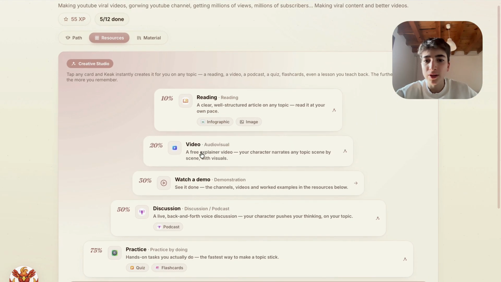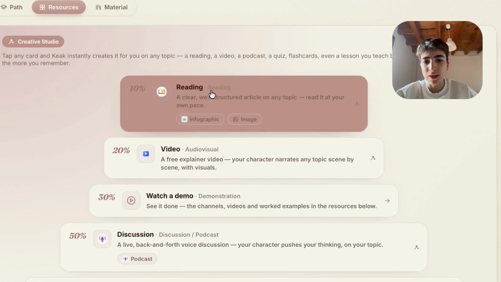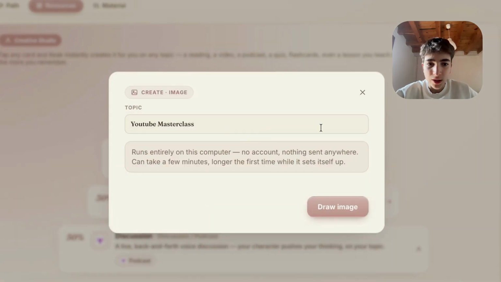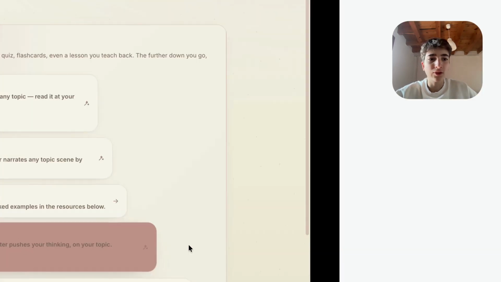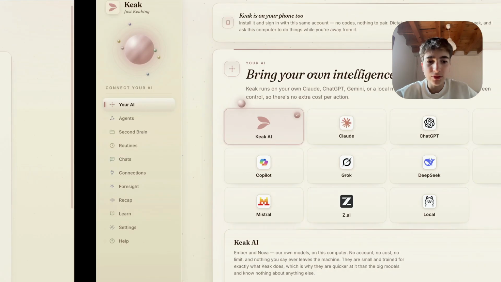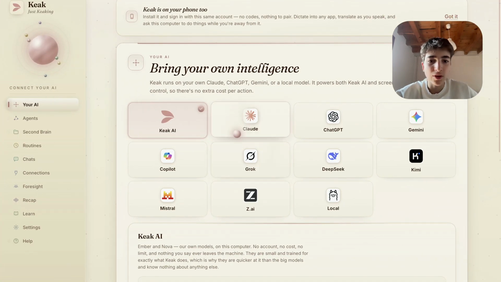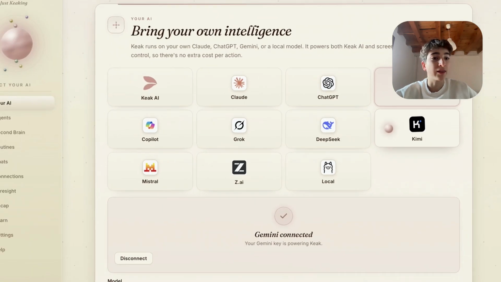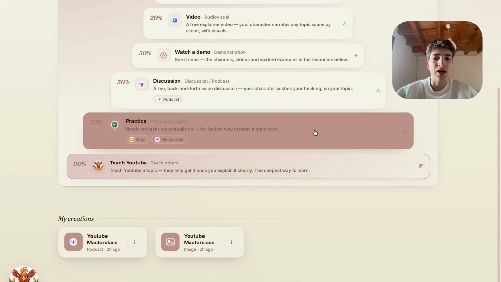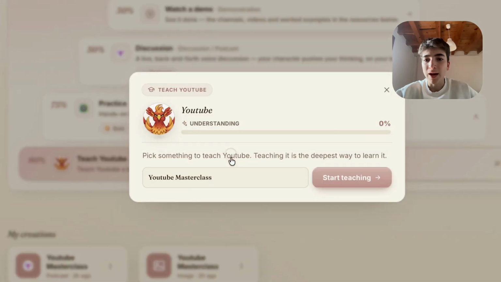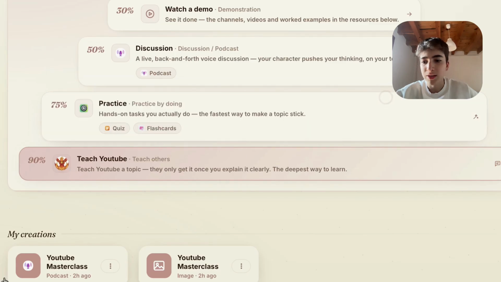You choose the model that it creates the images with, for example. But for that you need to choose the AI provider. For example, if you do it with Gemini in here, I have the free API key, so it has a limit, but let's see. And the best part is teaching this masterclass. So let's ask it about it.